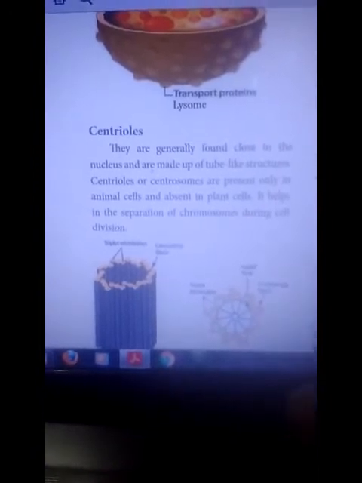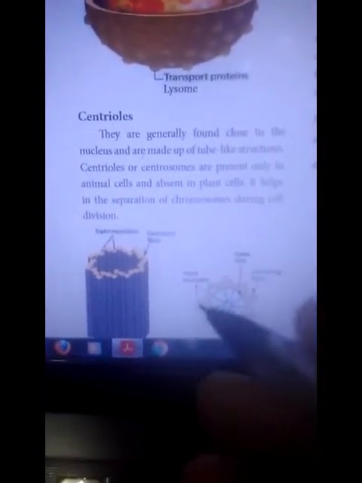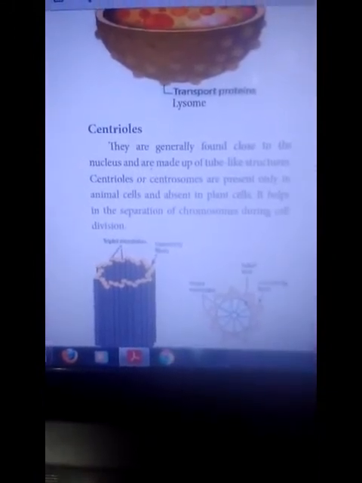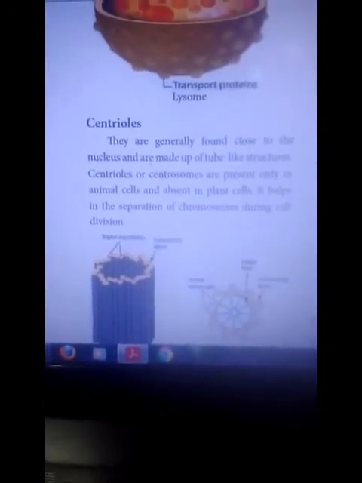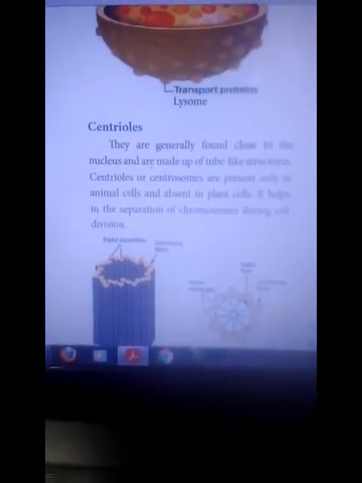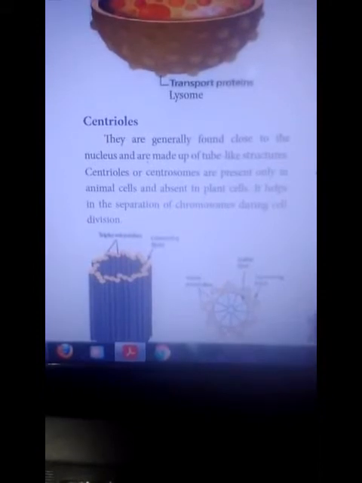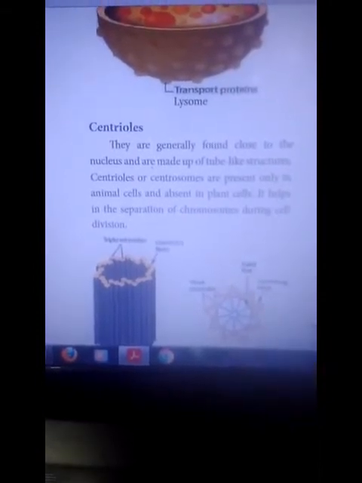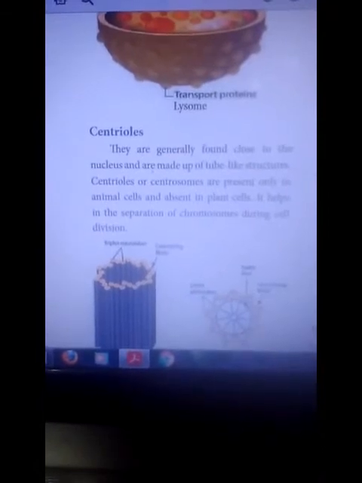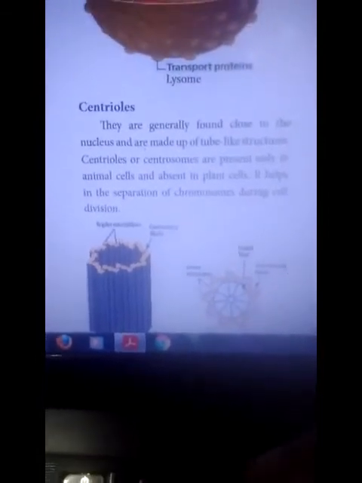This cell division is helped by the centrioles. Cell divisions are basically three types: mitosis, meiosis and amitosis. Mitosis type of cell division is only present in the vegetative cells. These cells contain our vegetative character or body character.